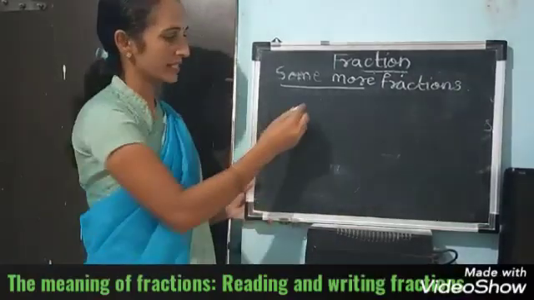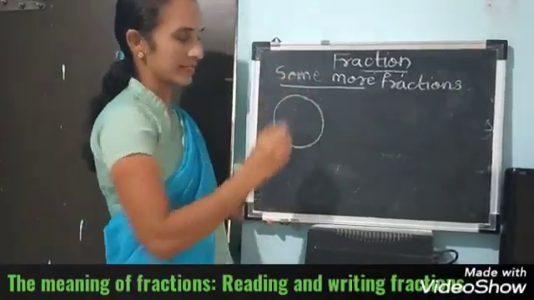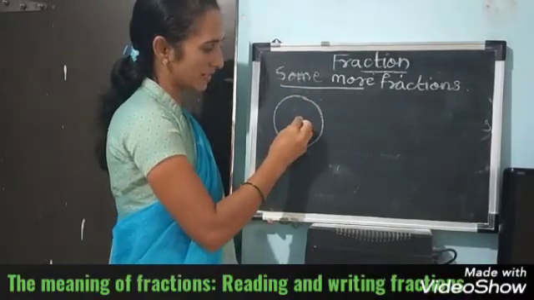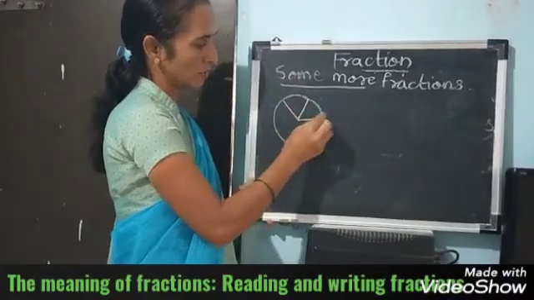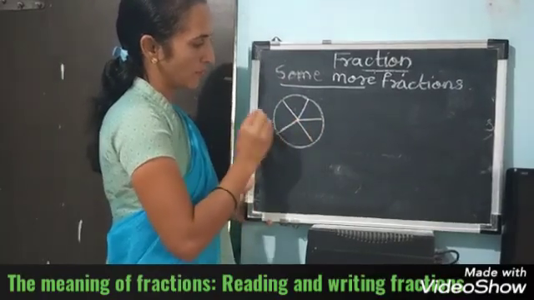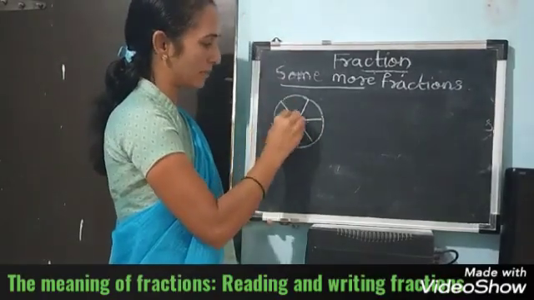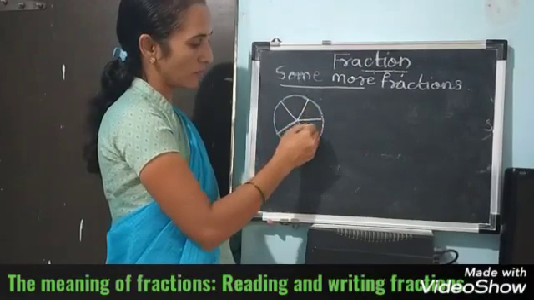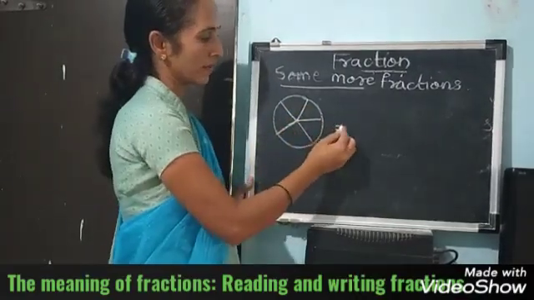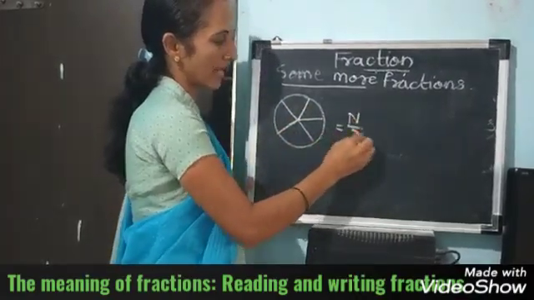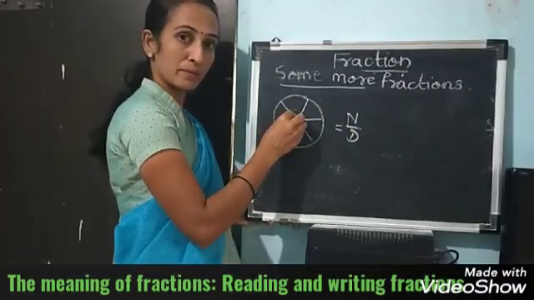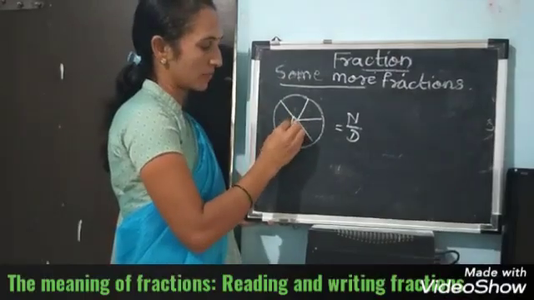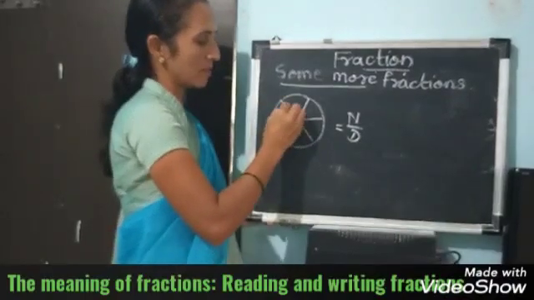This is one figure. I have cut it into 5 equal parts. 1, 2, 3, 4, 5. So you have to write the fraction for this. But I did not shade the parts. First we have to shade the parts.